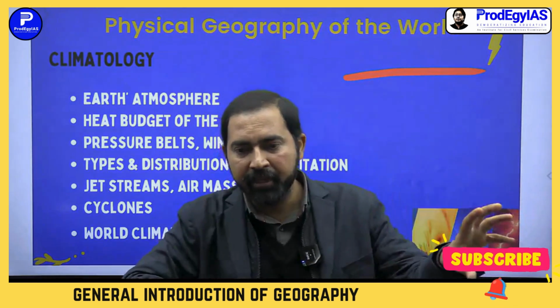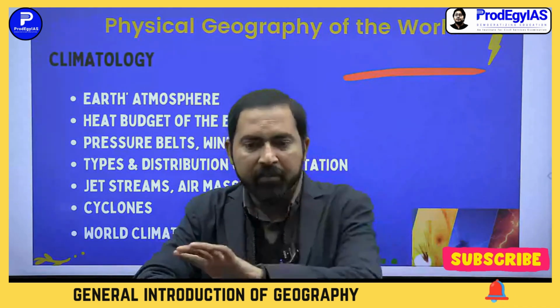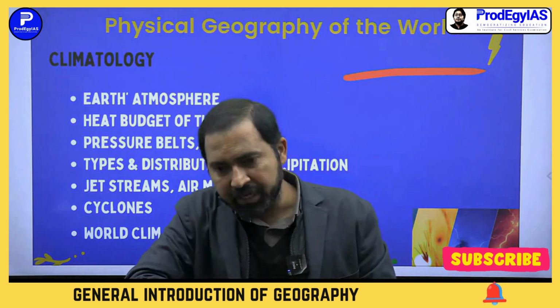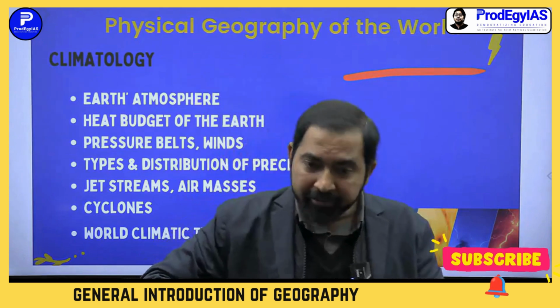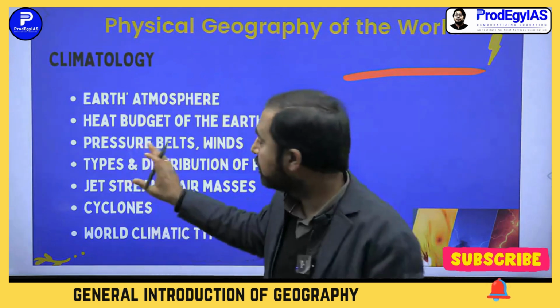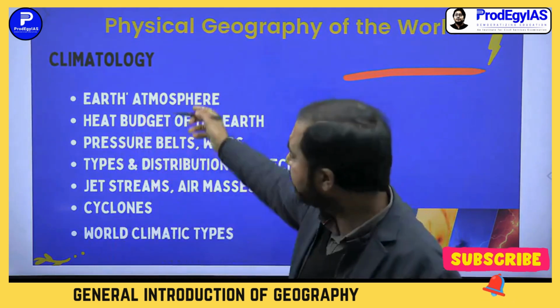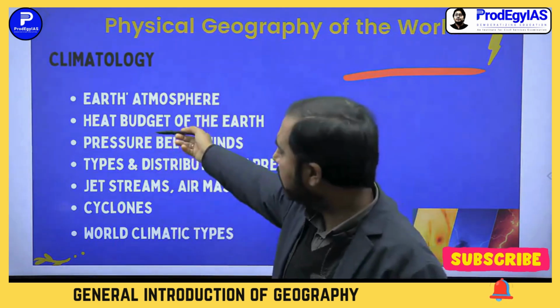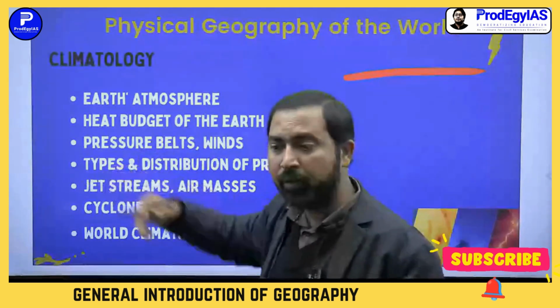If there is a high pressure here and there is low pressure here, there will be generation of a wind from high pressure to low pressure to transfer the pressure to balance it. So winds and their types: there are some general, permanent winds, and there are some seasonal winds and local winds. We will study these types and the distribution of precipitation. Under climate, we study about the winds, about the precipitation, rainfall, how it is happening, and what types of rainfall there are.